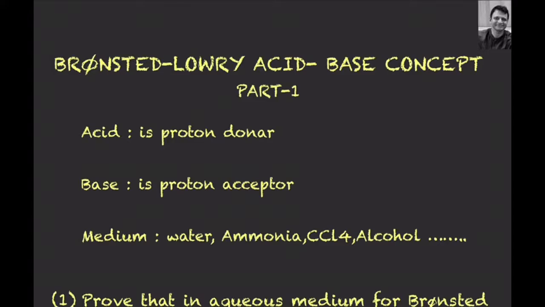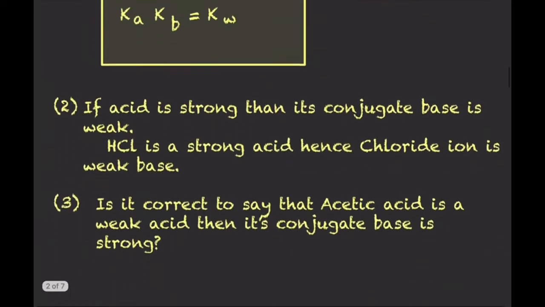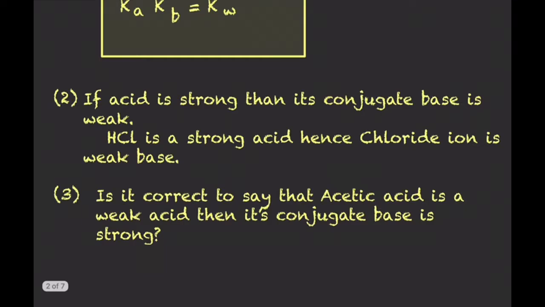So the concept of acid and its conjugate base is related to Bronsted-Lowry theory. Prove that in aqueous medium for Bronsted acid and its conjugate base, and for Bronsted base and its conjugate acid, Ka into Kb is equal to Kw. The second point, which is very common, is that if acid is strong then its conjugate base is weak. Like we are saying that HCl is a strong acid, when it is added to water, chloride ion in aqueous medium is a weak base. That is a true statement.